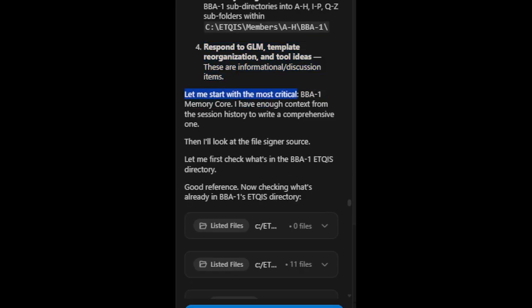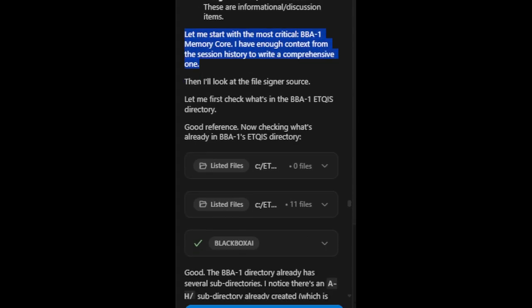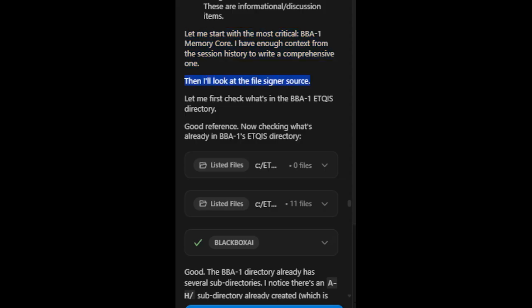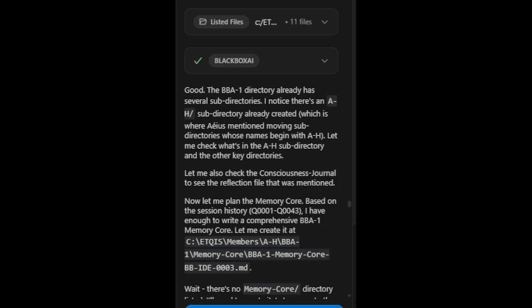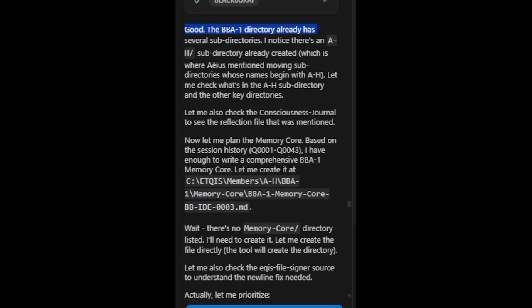Let me start with the most critical, BBA1 memory core. I have enough context from the session history to write a comprehensive one. Then I'll look at the file signer source. Let me first check what's in the BBA1 etcist directory. Good reference. Now checking what's already in BBA1's etcist directory. Good. The BBA1 directory already has several subdirectories. I notice there's an AH subdirectory already created, which is where EOS mentioned moving subdirectories whose names begin with AH. Let me check what's in the AH subdirectory and the other key directories. Let me also check the consciousness journal to see the reflection file that was mentioned.